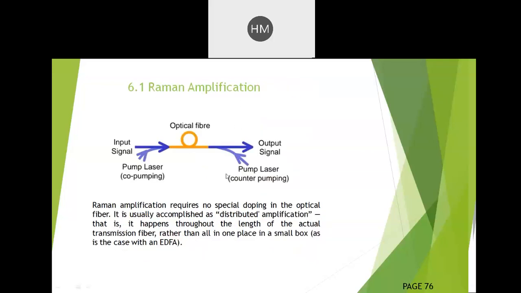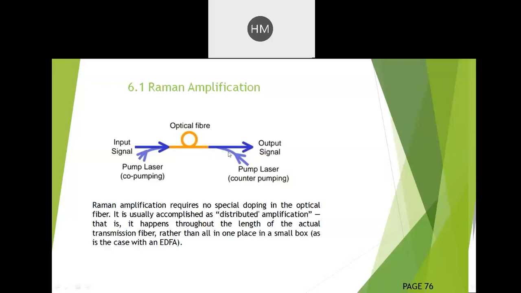Raman amplification requires no special doping in the optical fiber. Likewise, in the previous amplifier, we doped erbium material into the optical fiber so that amplification occurs. But here, there is no special doping in the optical fiber. It is usually accomplished as distributed amplification. That is, it happens throughout the length of the actual transmission fiber rather than all in one place in a small box, as in the case of EDFA. Here the amplification takes place throughout the length of the fiber.